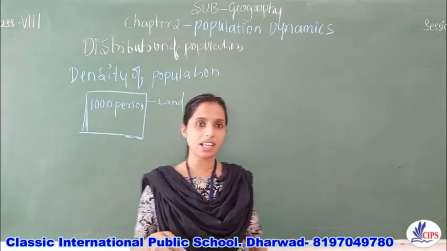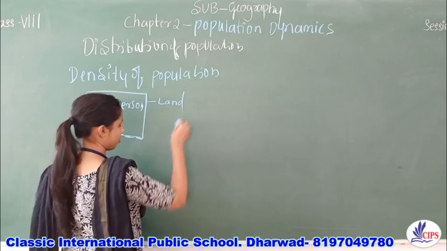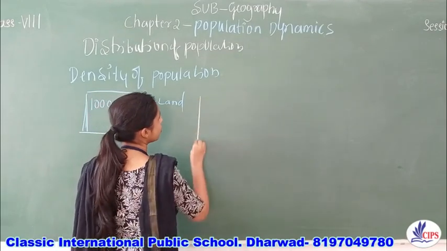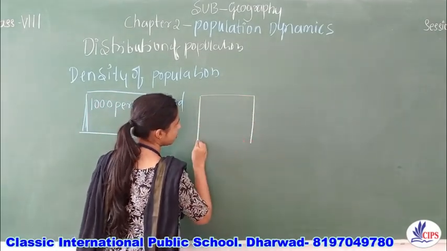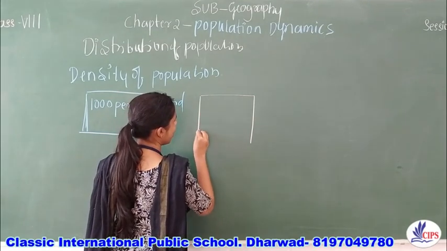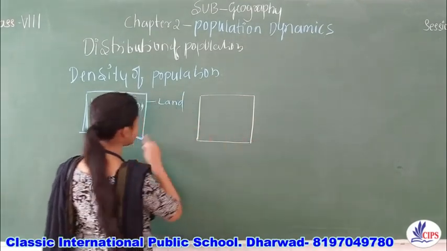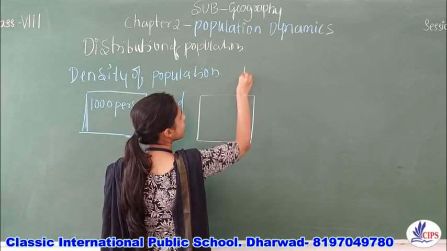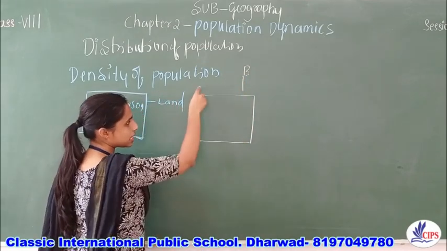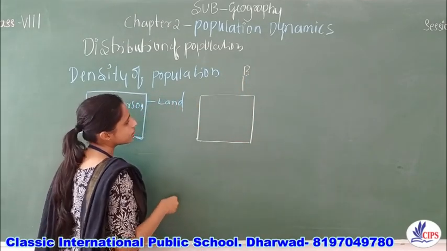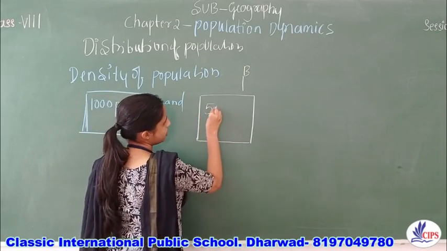Let's take another example. Let me take the same area, area B. This is a land, and on this land, 50 persons are living.